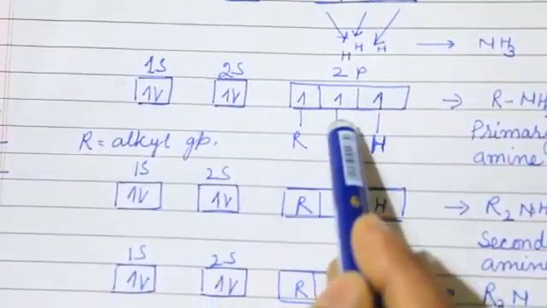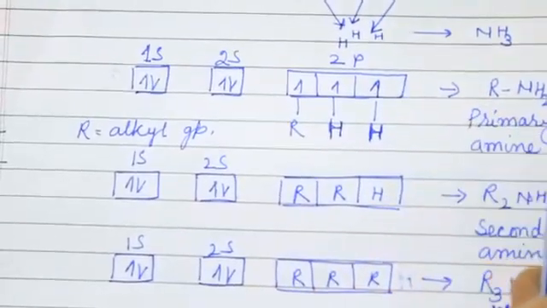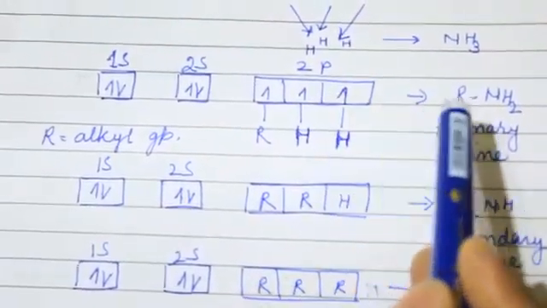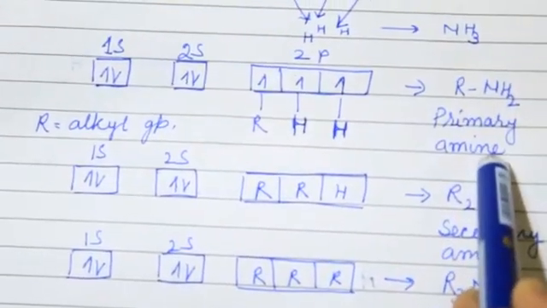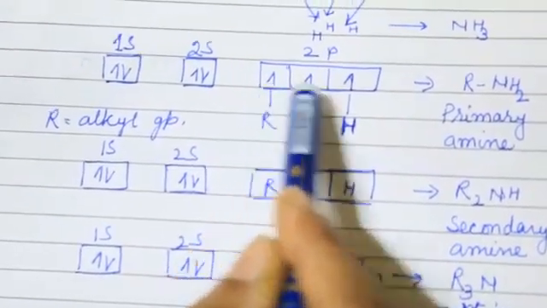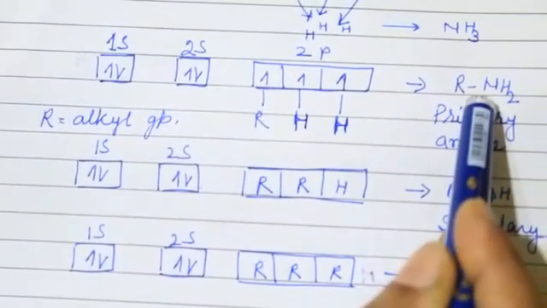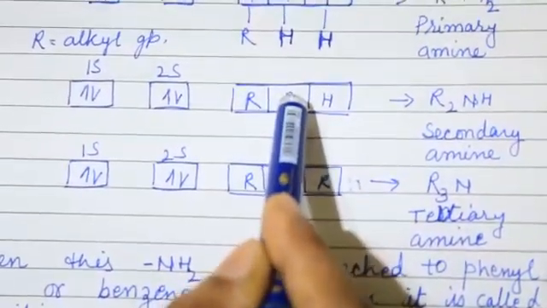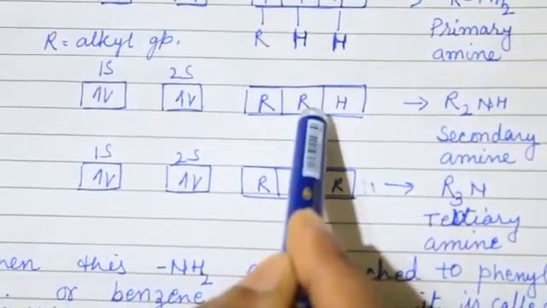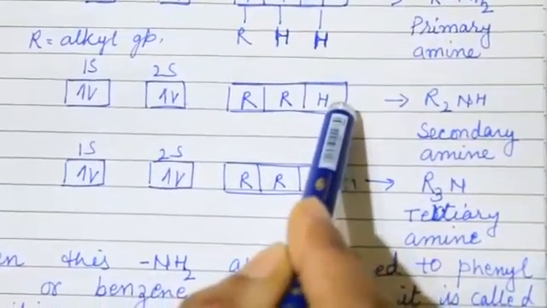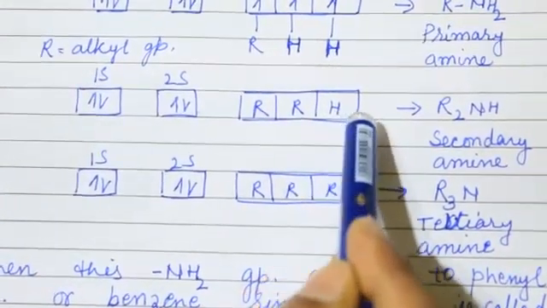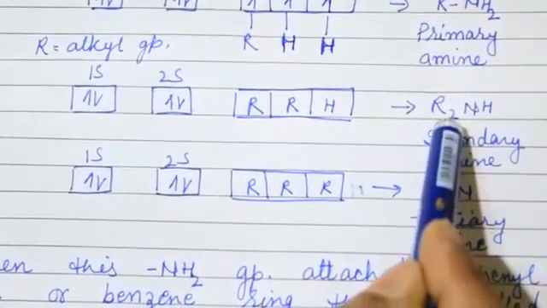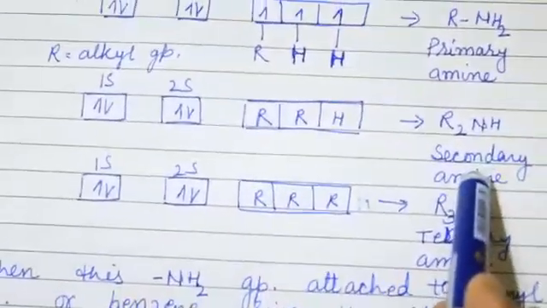So altogether, primary amine is formed, that is 1R and 2H with N. Now next, when 2R fill the orbitals and one orbital is filled by H, the formula becomes R2NH. It is secondary amine.